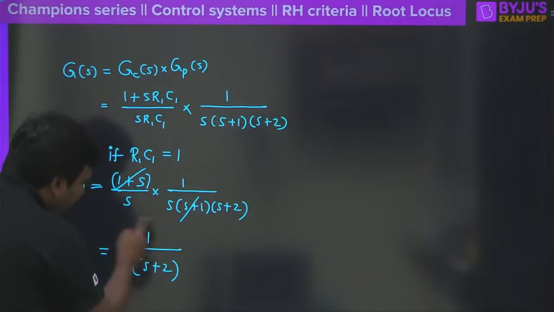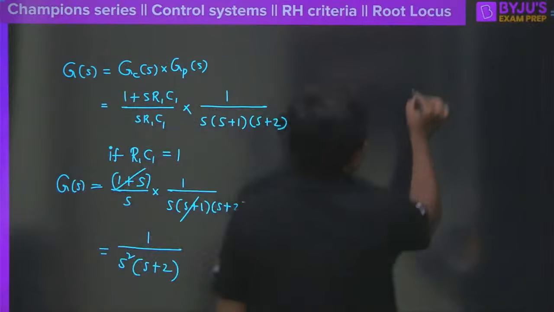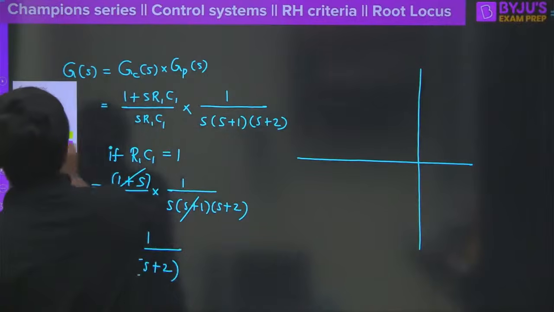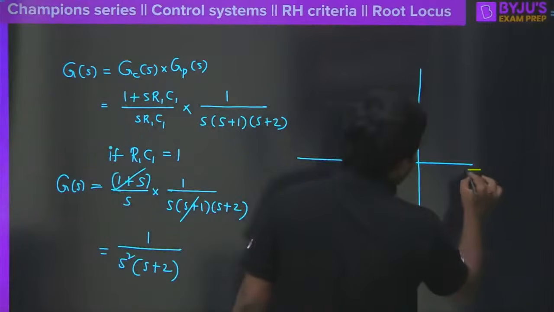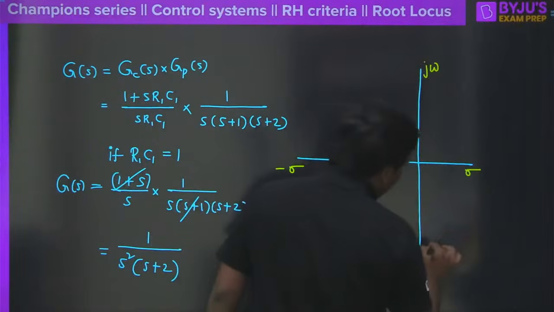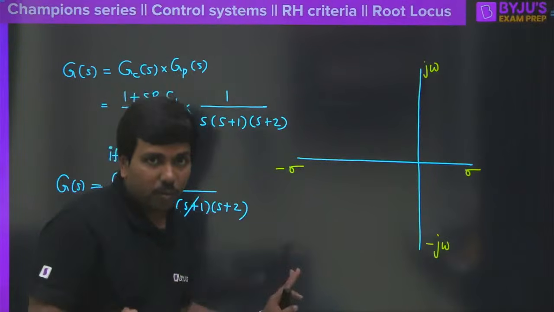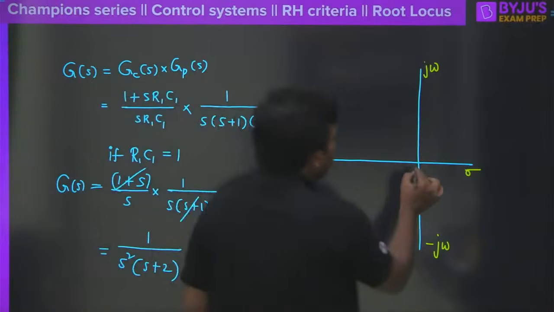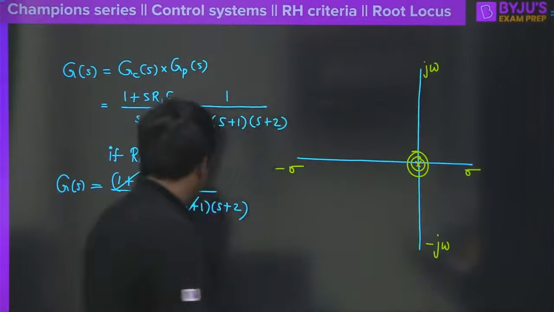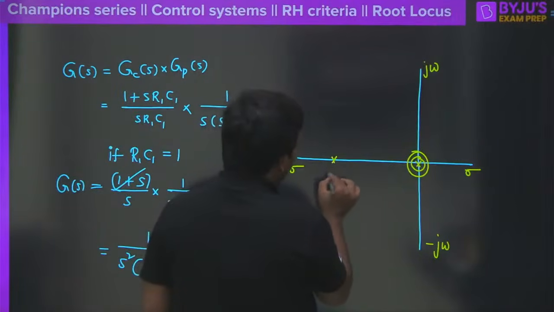Now finally we have a function like 1 by S square into S plus 2, right? So if you have 1 by S square into S plus 2, and if you look at the pole zero plot in the S plane, right? Here we have sigma, and here we have minus sigma, and this is going to be j omega, and here we do have minus j omega, correct? Agree with me? There is no doubt up to here. Now there are two poles here, and there is one more pole which is located exactly at minus 2 here.